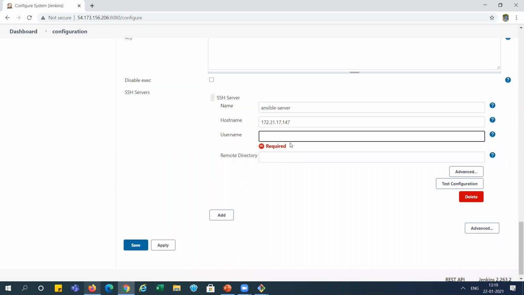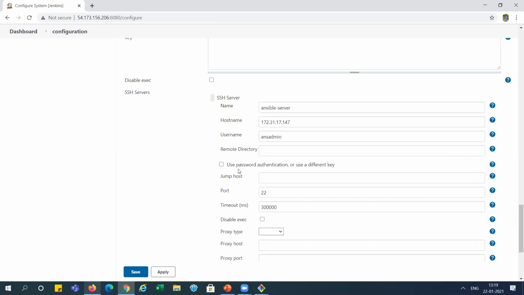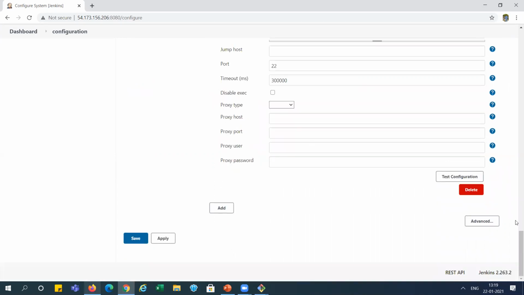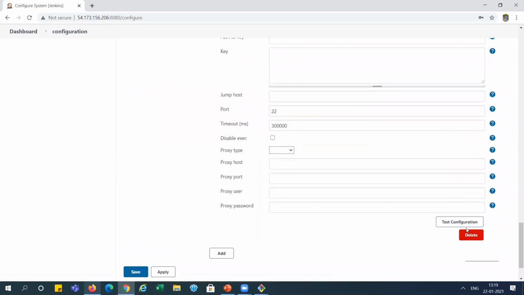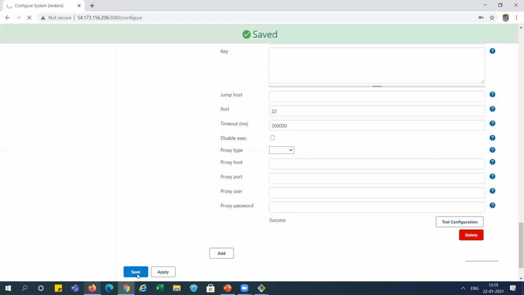And the username, you already use ansadmin, and we go to the Advanced button, click here and use the password authentication, because you already enabled password authentication in the AWS instance, right? So this is the password. I am putting the password here, and after the password you can see here we can test the configuration. So I am testing it, it is showing success. It means we have successfully connected from Jenkins to the Ansible server, right? I am applying it and saving, right?